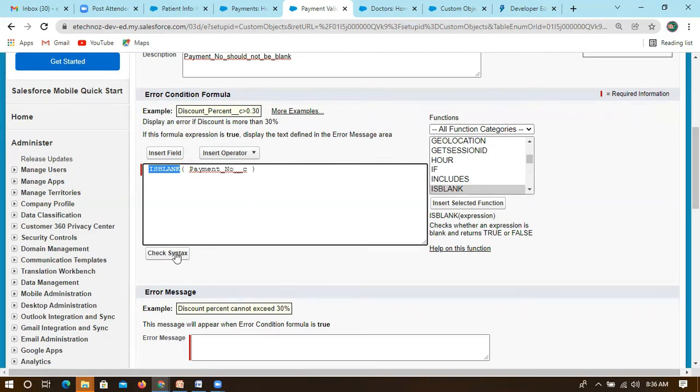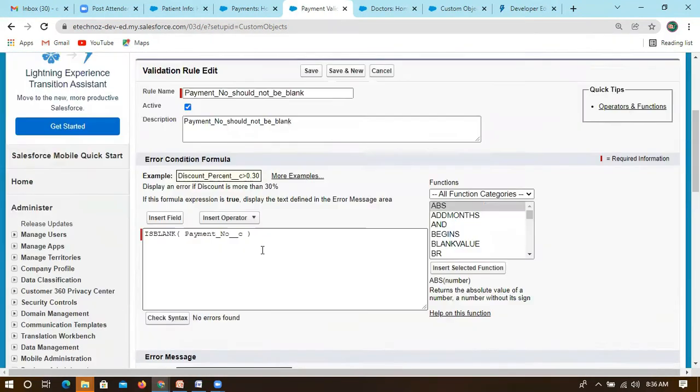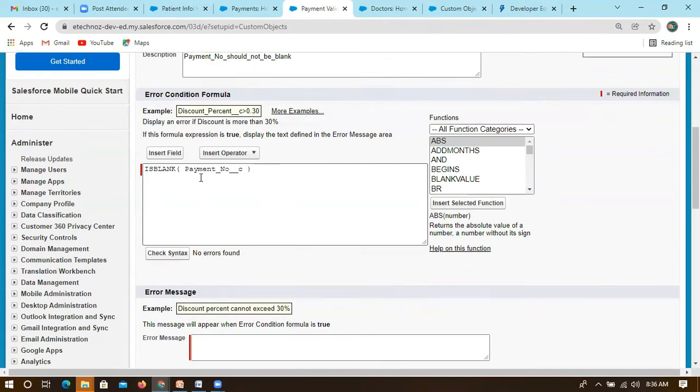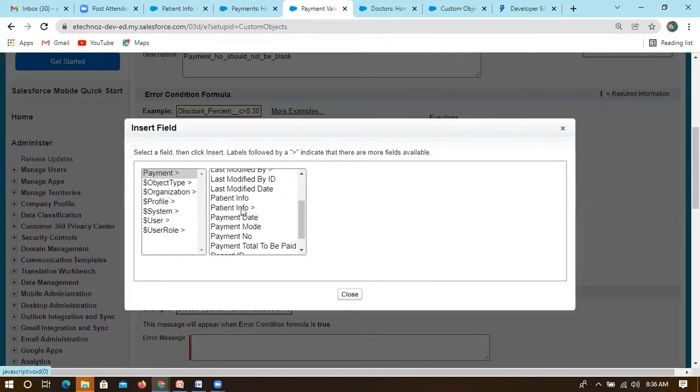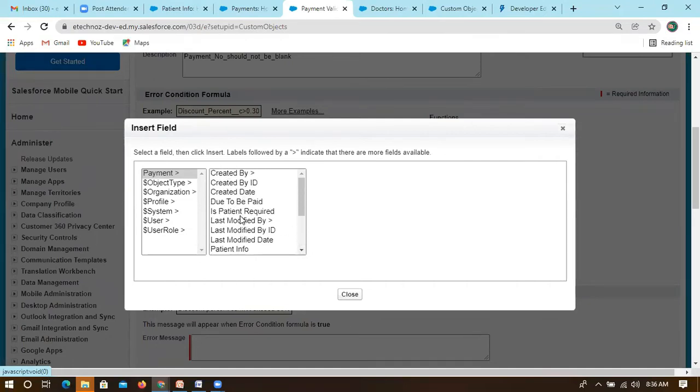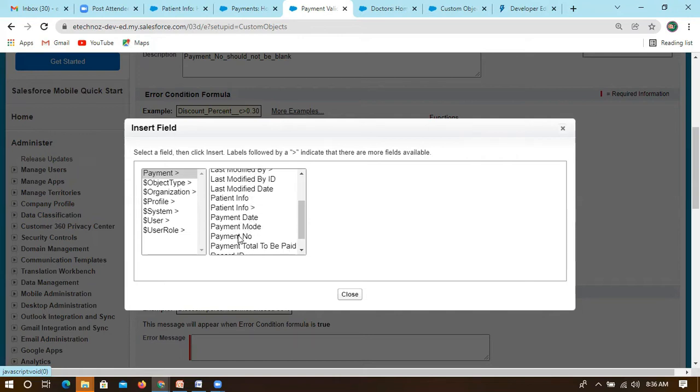If it is blank, just to check the syntax, it will throw an error if something is wrong. Yeah, now it's fine. Let's consider, if this is not a text type, then you have to convert it. Let me quickly take another field which has a number. Do we have any number? Payment mode, which is text only, right?